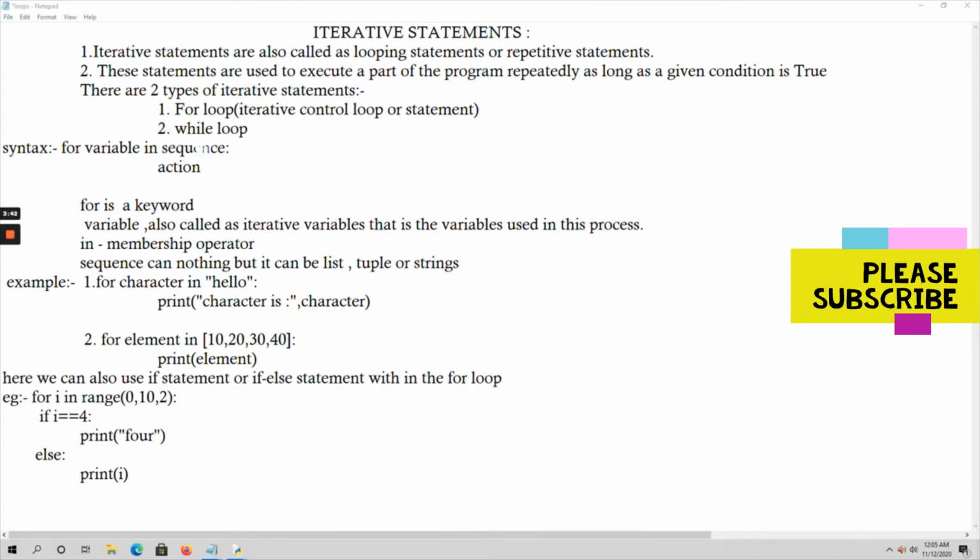The sequence here can be any string, or any tuple or a list, or some range of values. All these I can include in the sequence part, and here I have to write the action. Whatever action the loop has to perform, I have to include here.